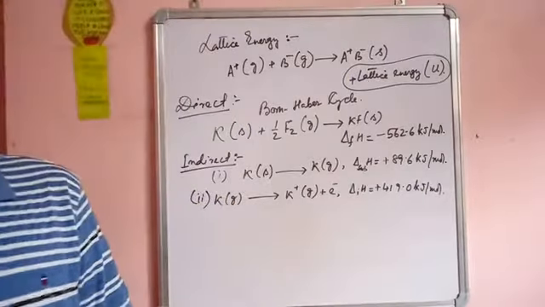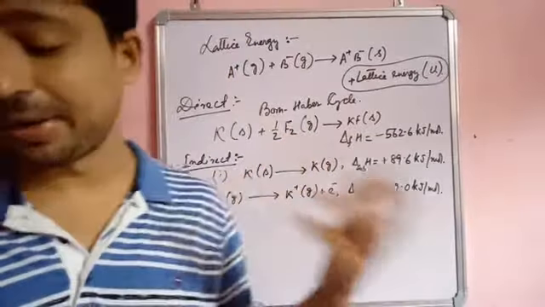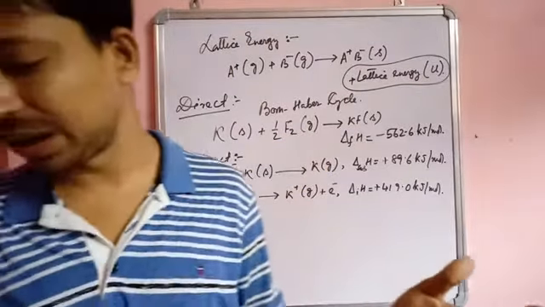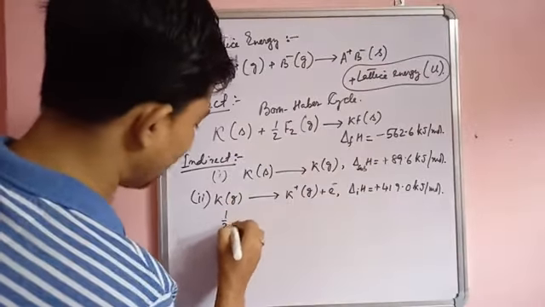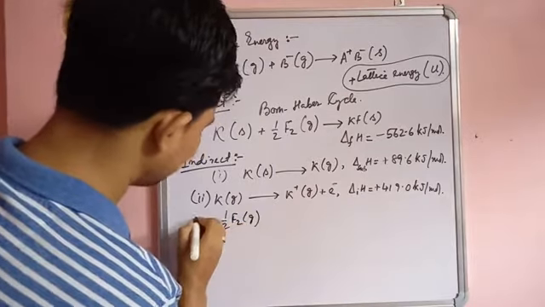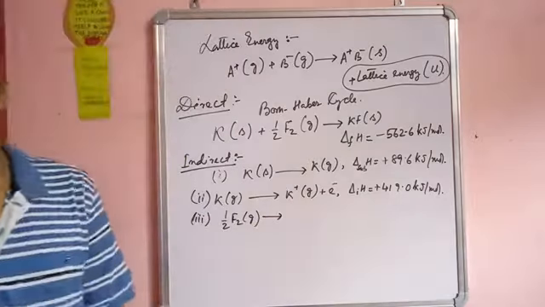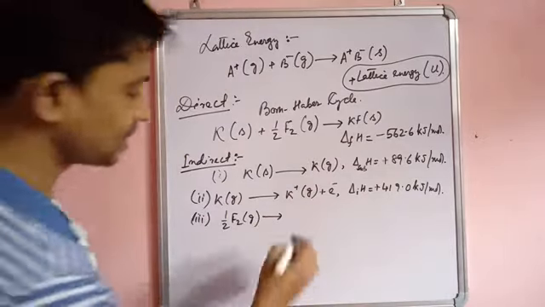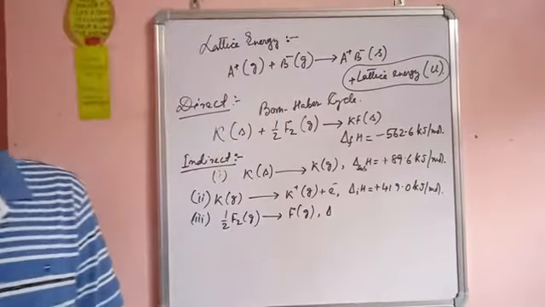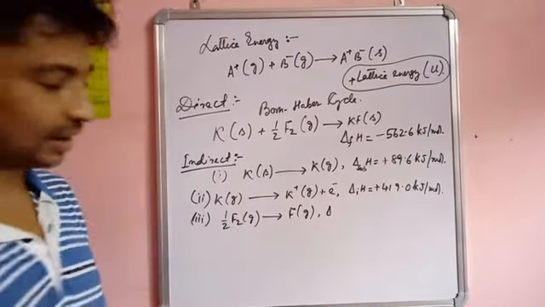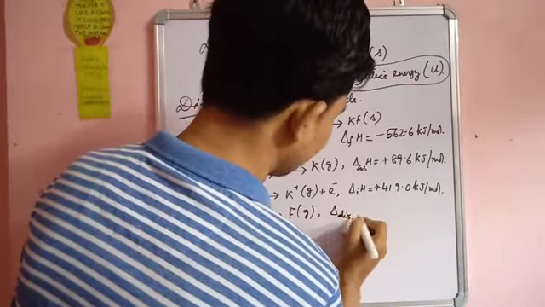Then the third step is conversion of gaseous fluorine into its atomic state. So half F2 in gaseous state is converted to atomic state, that is fluorine in gaseous state, and the enthalpy of dissociation, that is DISS, इसको लिख सकते हैं.